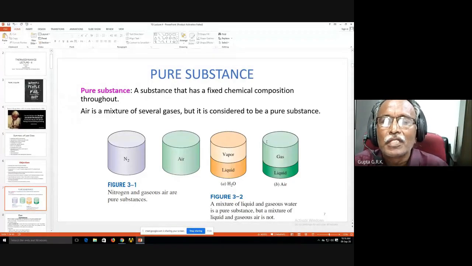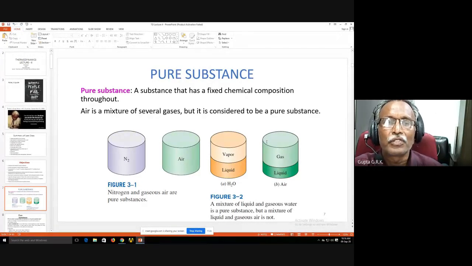A pure substance is a substance that has a fixed chemical composition throughout. Fixed means invariant, and throughout means uniform. We have seen different examples of pure substances, and some are given here. Nitrogen is a pure substance, water is a pure substance, steam is a pure substance, ice is a pure substance, and vapor and liquid water together are a pure substance.